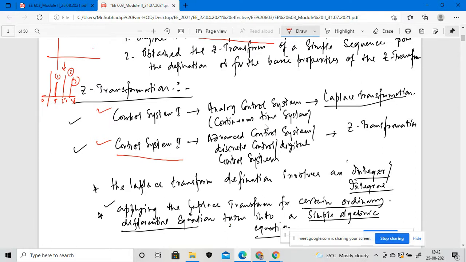So the Laplace transformation will be taken into consideration for analog signals. The Z transformation will be implemented for discrete signals. Discrete signals means 0, T, 2T, 3T, like this. Whenever we have to discuss the analysis part of a discrete system, then we have to deal with the Z transformation. But when we consider analog signals, then we have to consider the Laplace transformation, right? So you have to understand the difference between these two control systems first.